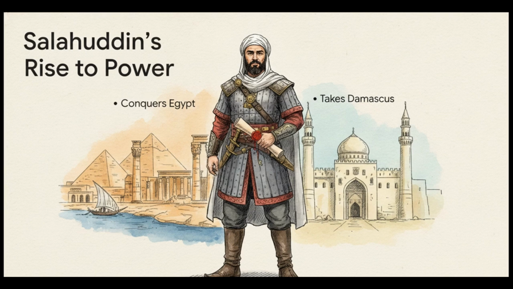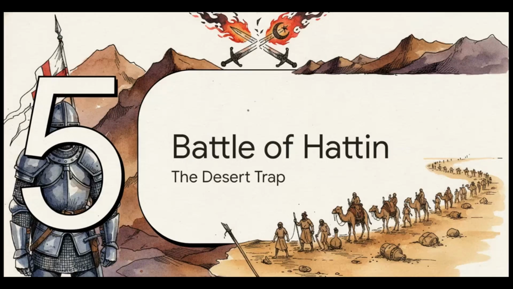To achieve his ultimate goal, he made a huge strategic move. He signed a temporary truce with the Crusaders, knowing for sure he first needed to unite the fractured Muslim empires under one single banner. And that unity sets the perfect stage for Section 5, the Battle of Hattin, the Desert Trap.